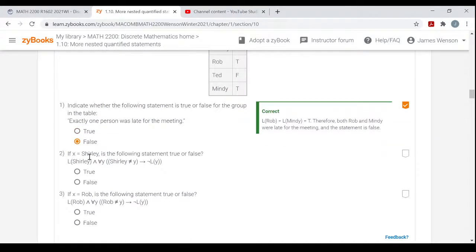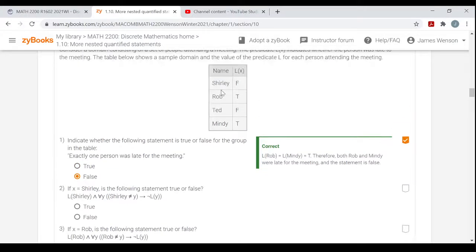How about if x equals Shirley? So we're looking at Shirley here. Is the following statement true or false? This is L of Shirley. So Shirley was late, and all this. Well, you've got the and here. Remember, an and statement is only true when both the statements put together are true.